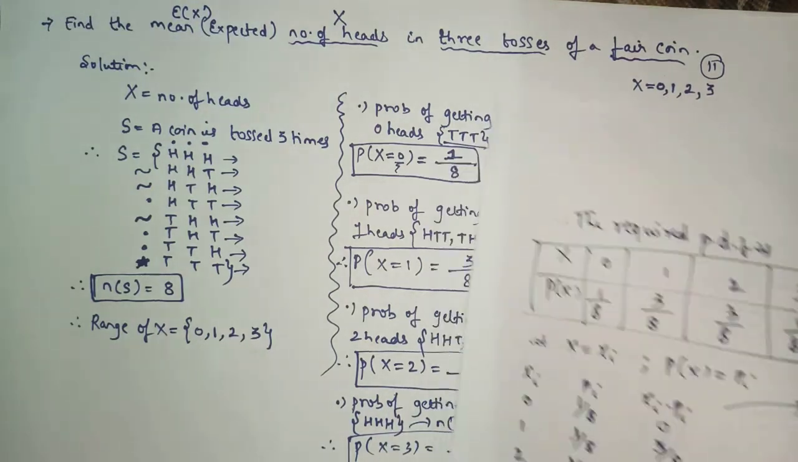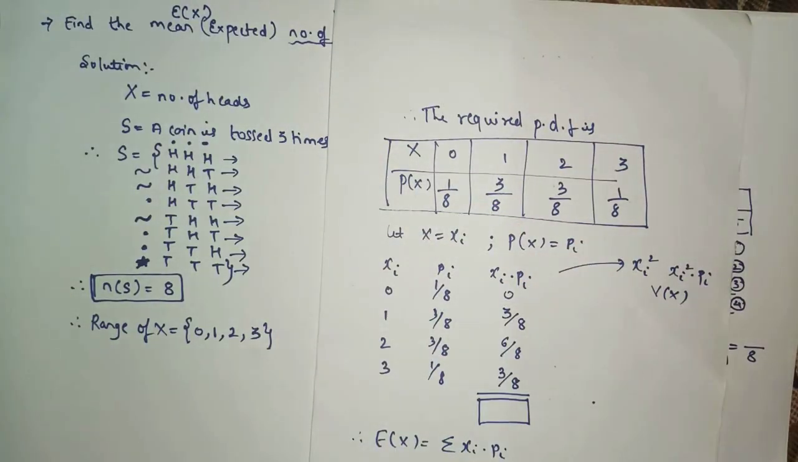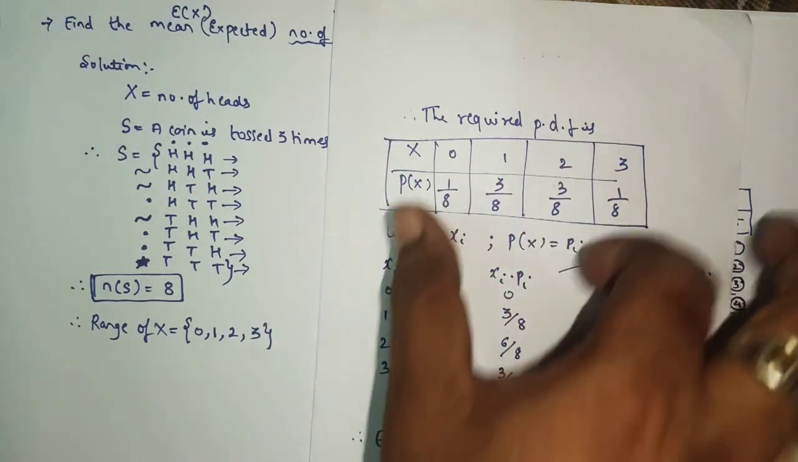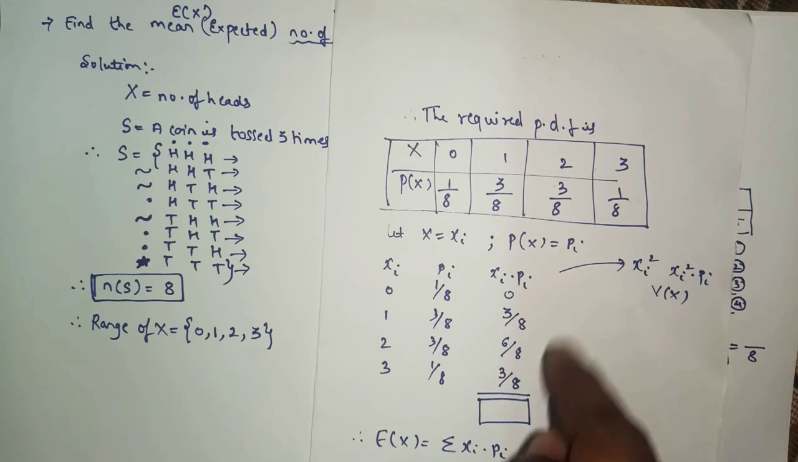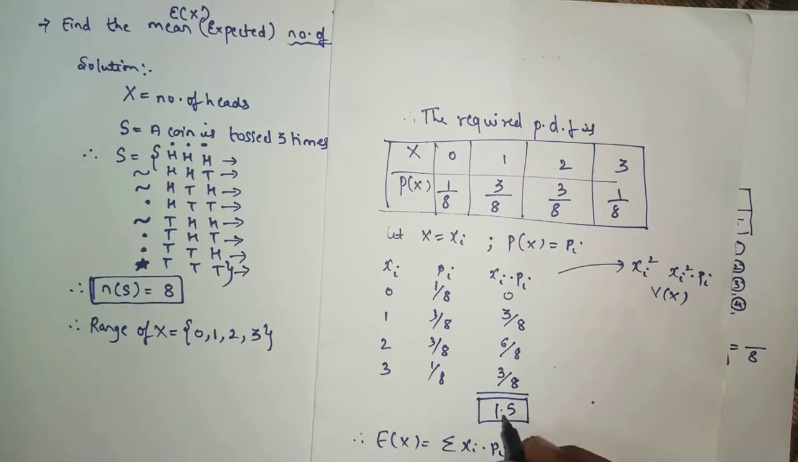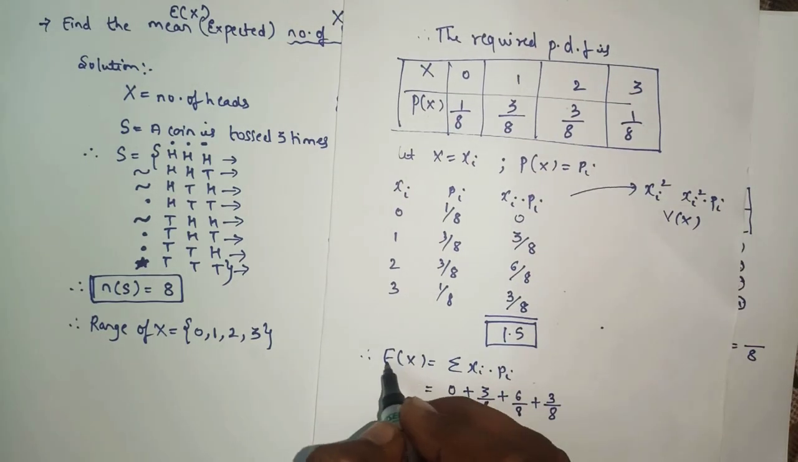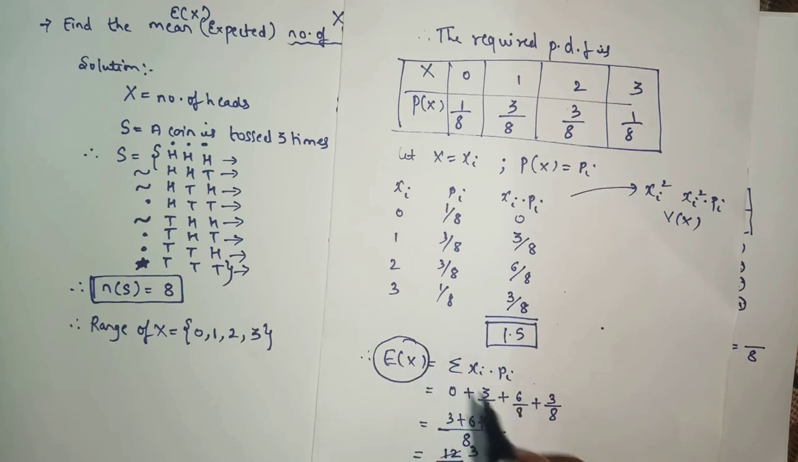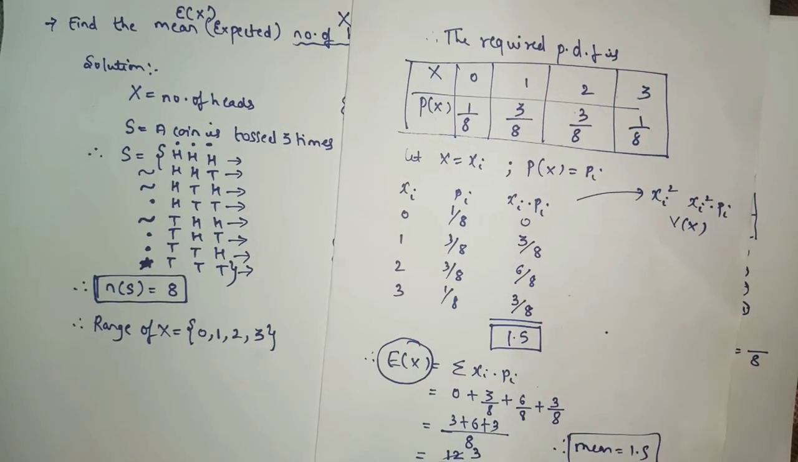After that, you will prepare a table which is known as the required PDF. As I had explained in the last lecture also, without this we cannot prepare the table. So after this you will prepare a table where you will get the total of xi and pi, which is 1.5. This total of xi pi is known as E of x, and E of x is also known as the mean. So here we got the mean as 1.5.